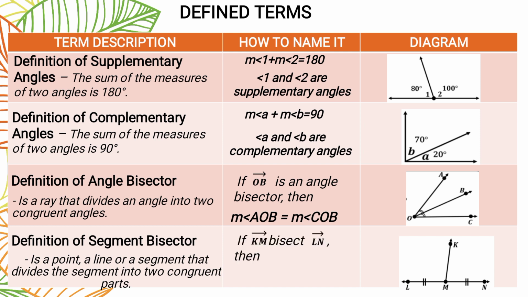If ray KM bisects segment LN, mali yung symbol ni ma'am, dapat dun ay segment LN, or pwede ring line LN, then we can say that LM is equal to NM. Dahil siya ay segment bisector, hinati siya ni ray KM, ibig sabihin po, yung dalawang parts ay equal. I hope na alam ang difference ni angle bisector and segment bisector. Pag angle bisector, ang hinahati niya angle. Pag segment bisector, ang hinahati niya segment. Okay po.